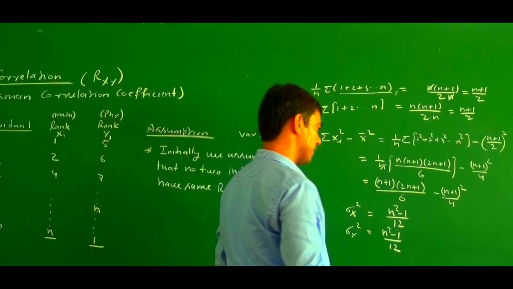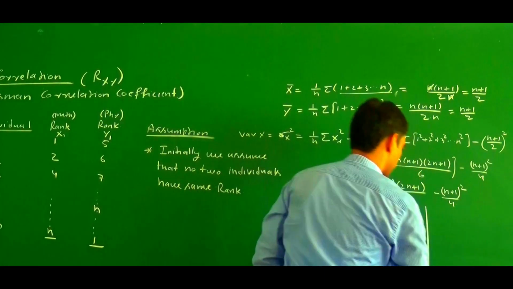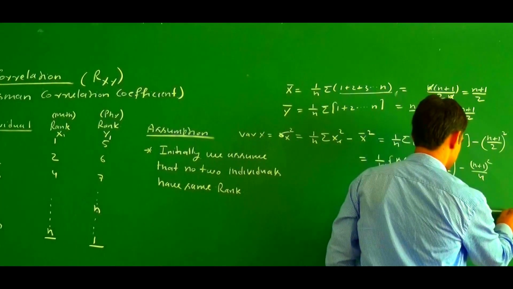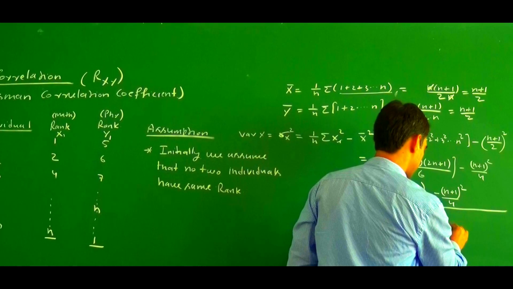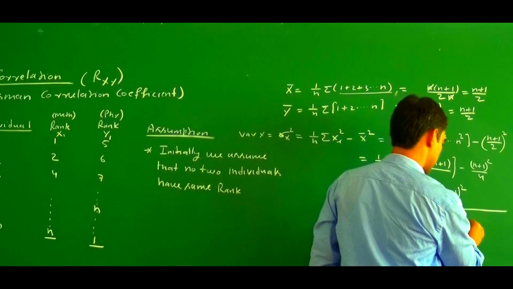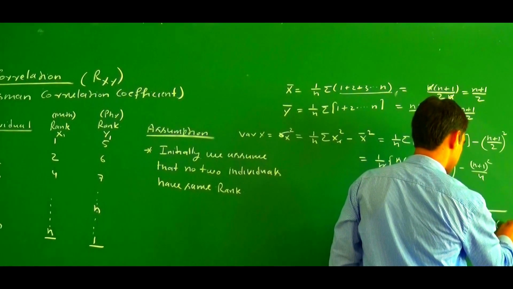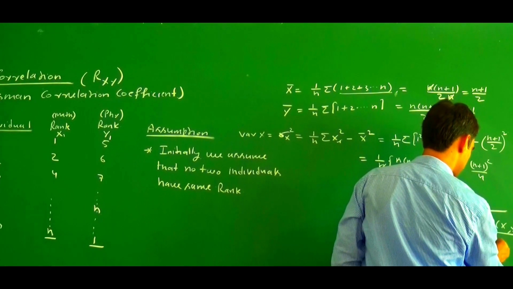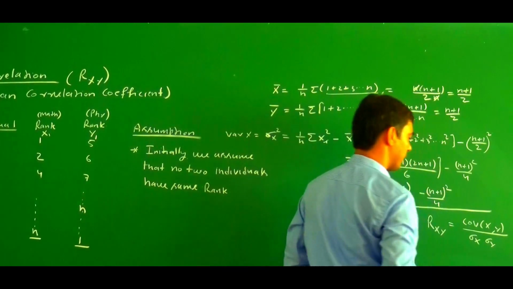According to the formula of the Karl Pearson coefficient, Rxy equals the covariance of x and y divided by sigma x into sigma y.